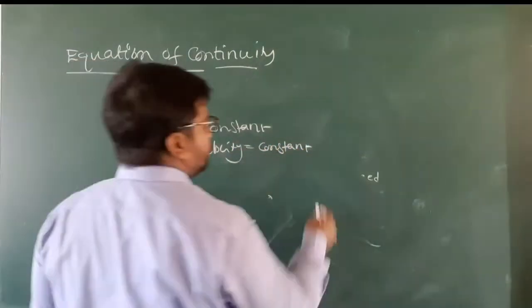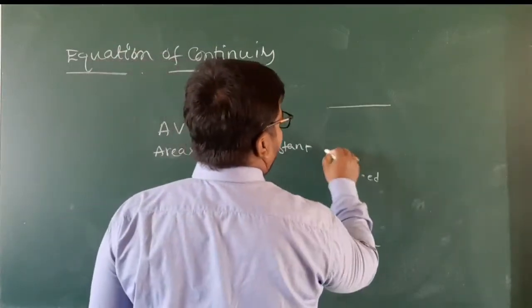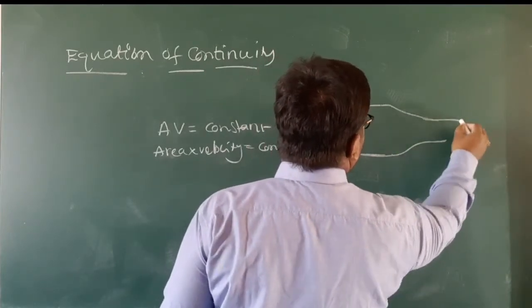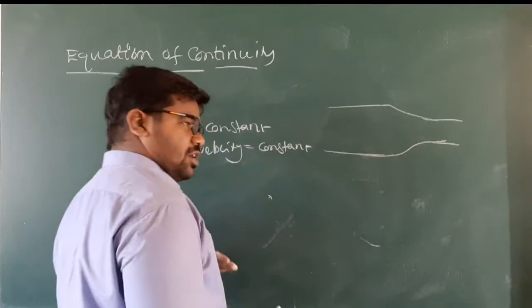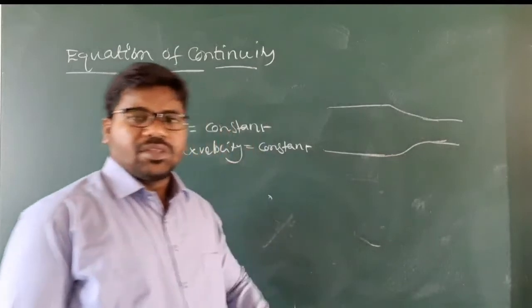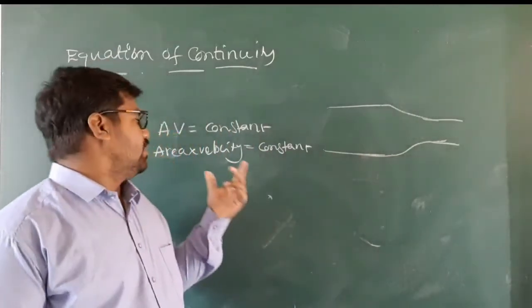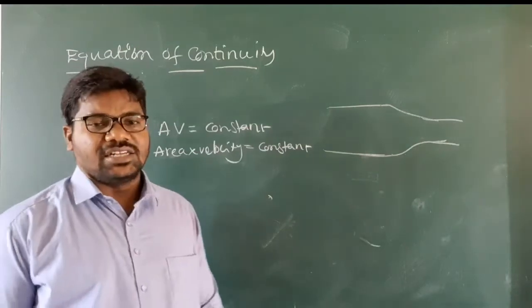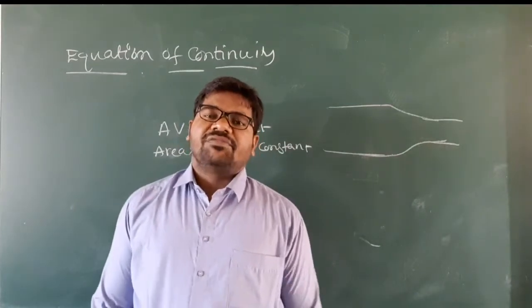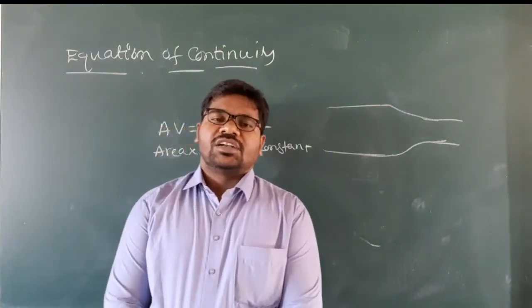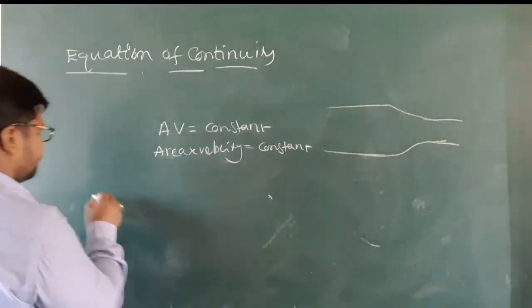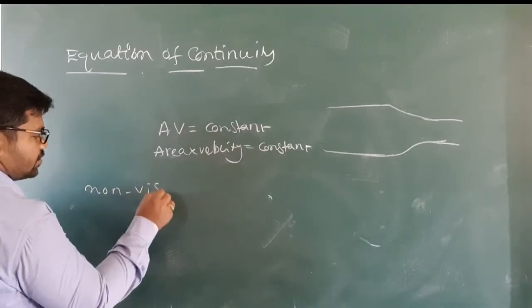Understand? So here, area into velocity is equal to constant. Here we can say one pipe has different areas of cross-section. So a streamline flow can move inside this type of pipe, and the product of area and velocity is constant. Here, in the definition, we need to use the word non-viscous. Okay, understand, non-viscous.